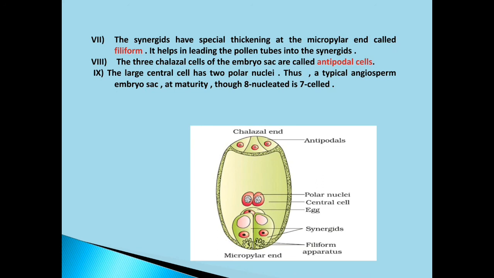While watching the video, please note down in your biology copy, and also draw the structure along with those points. Then try to understand each and every point, how the embryo sac is developed in an angiosperm or flowering plant. And this part is developed in which type of plant? Female flowering plant. Okay, clear?